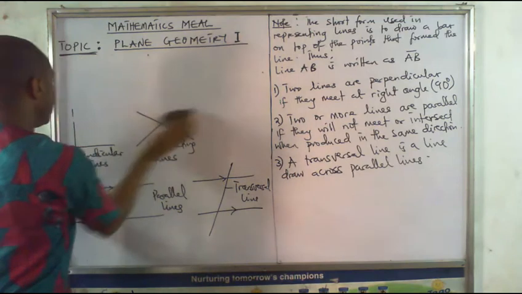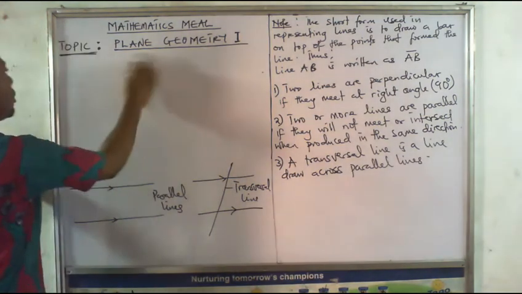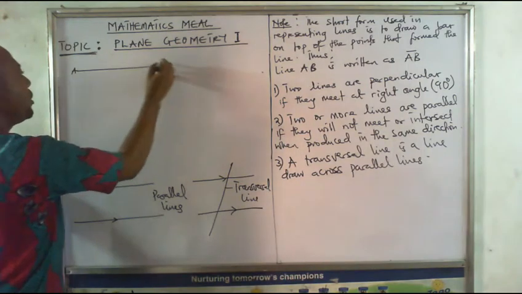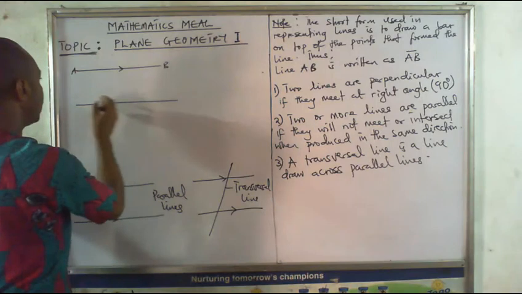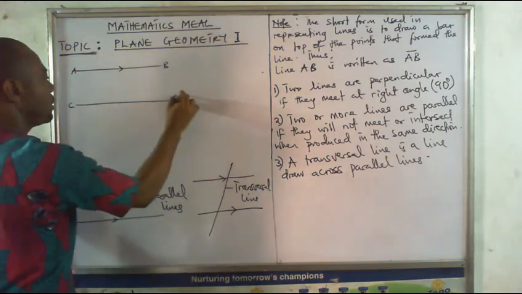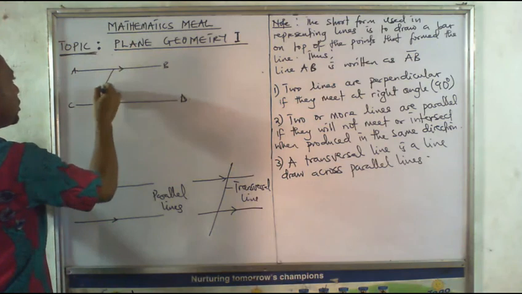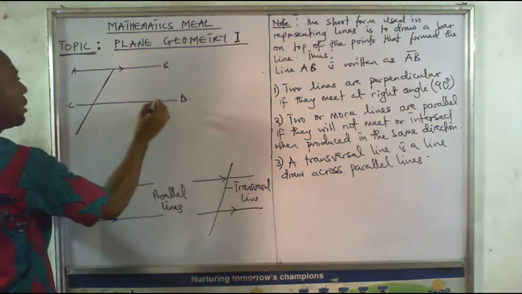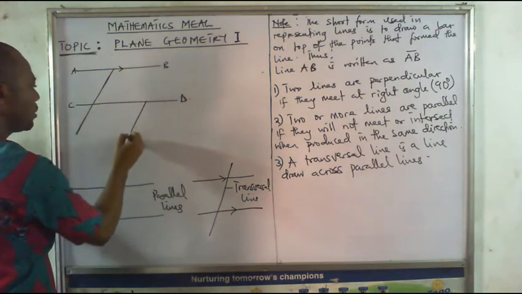For example, if we look at this figure now, let's draw these figures now. So I have A, B. I put this. I have C, D. I put this. Then I have this. Then I have that. I put this.